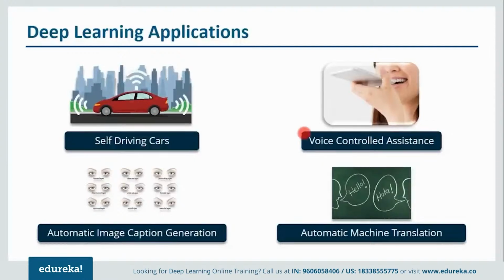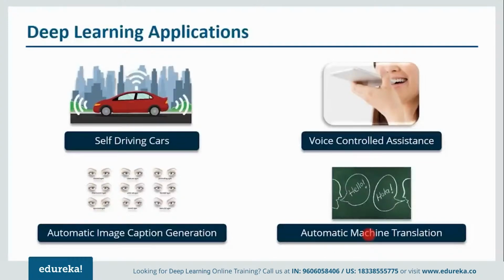Then when we talk about voice control assistants, I'm pretty sure you must have heard about Siri. All the iPhone users know about Siri, right? You can tell Siri whatever you want to do, it'll search it for you and display it for you. Then there is automatic image caption generation, where whatever image you upload, the algorithm is such that it'll generate the caption accordingly. For example, if you have blue colored eyes, it'll display a blue colored eye caption at the bottom of the image.